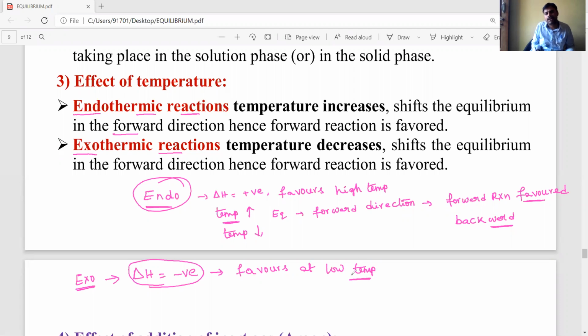So these are favored at low temperature, meaning for exothermic reactions, when temperature decreases, the equilibrium shifts towards the forward direction, and the forward reaction is favored.